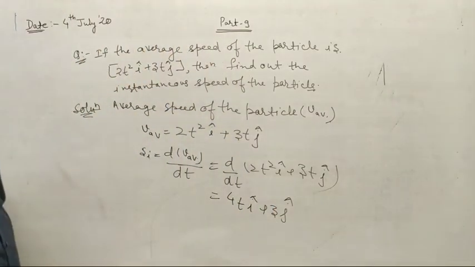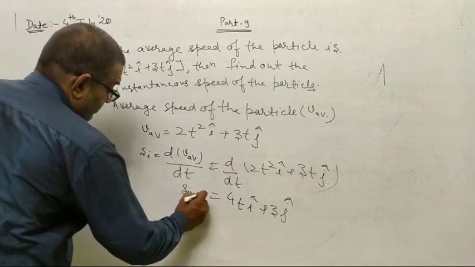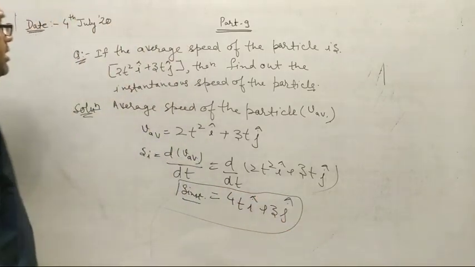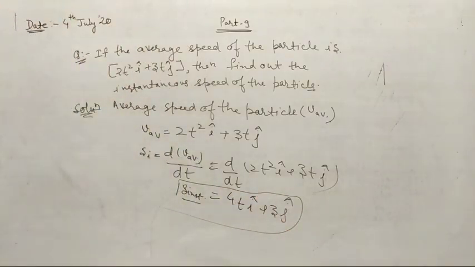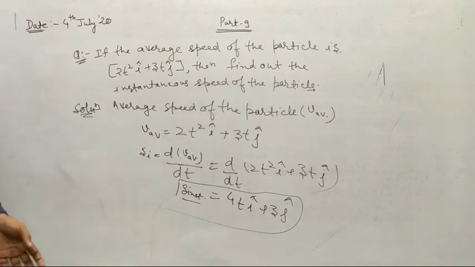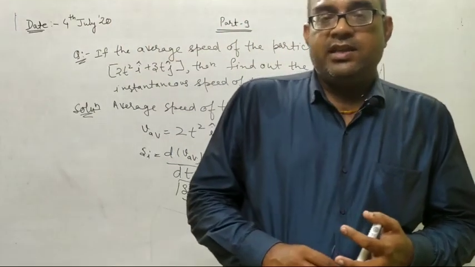This is the instantaneous speed; if the average speed of the particle is given, then you calculate it by differentiating. So that's all for today, students. Thank you, students. Have a nice day. Take care.